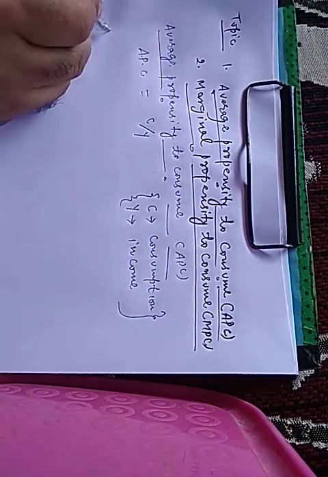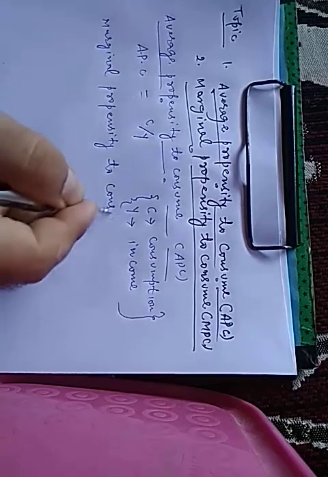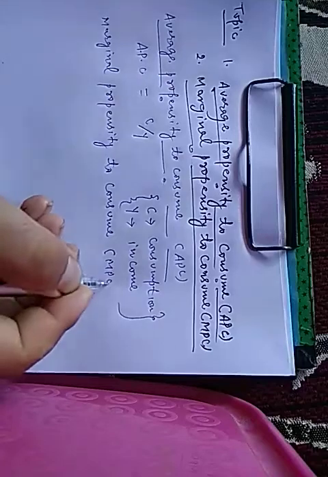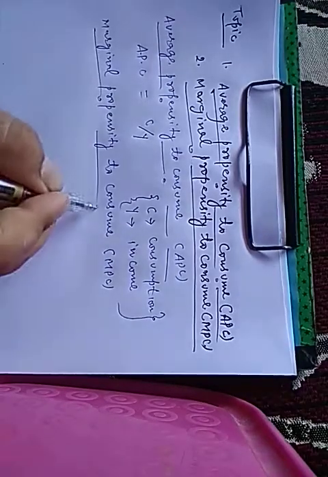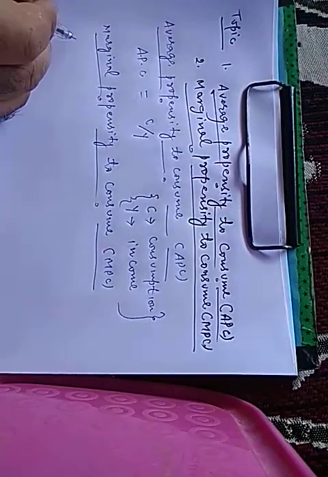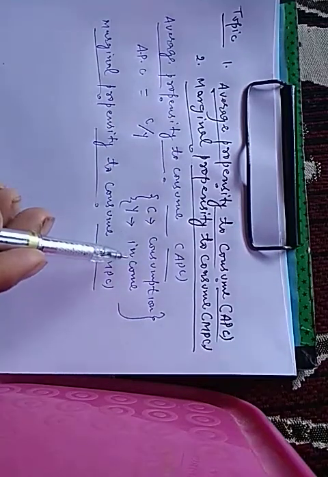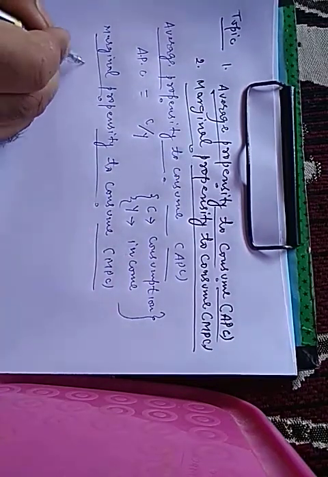Now what is marginal propensity to consume? Marginal propensity to consume, MPC, shows change in consumption due to change in income.